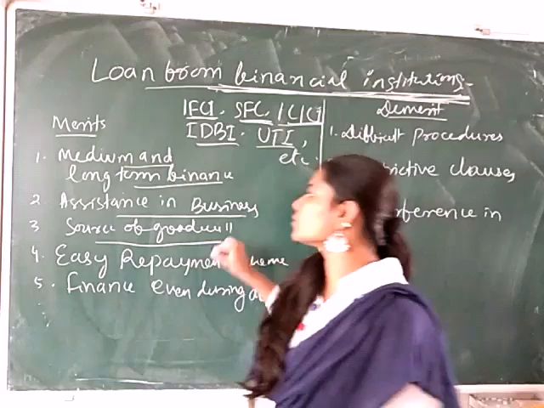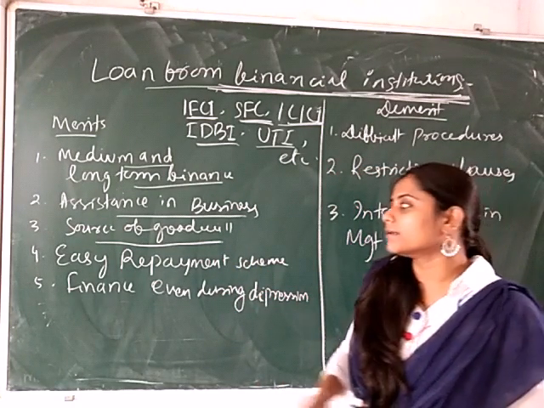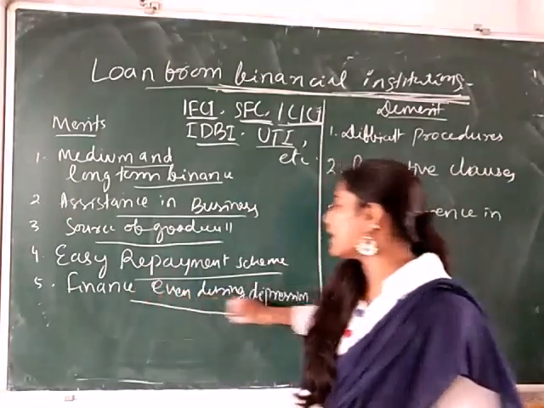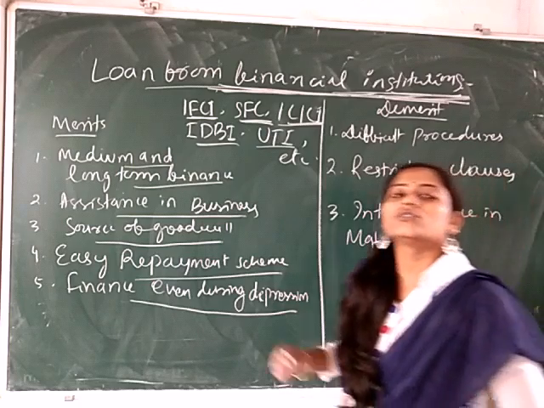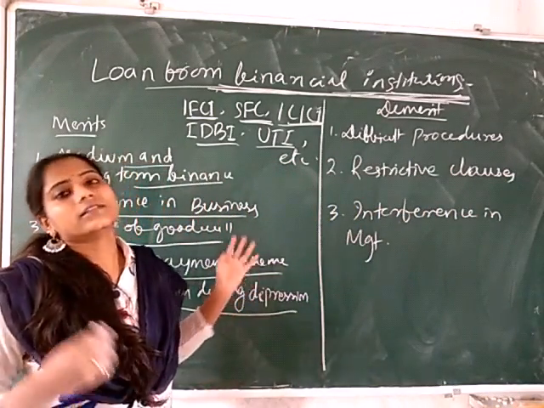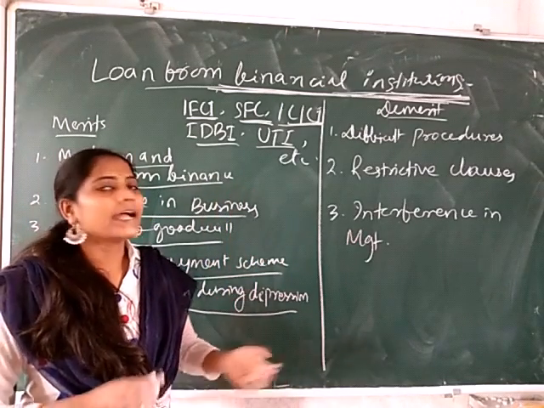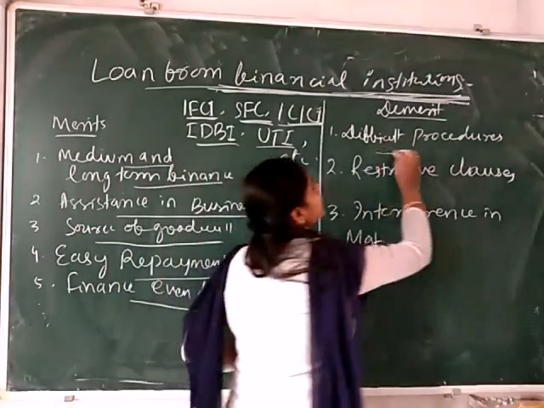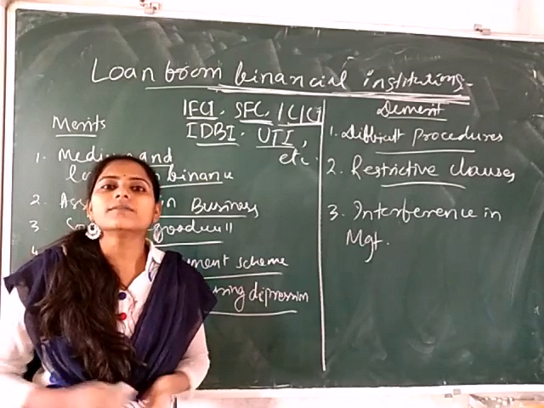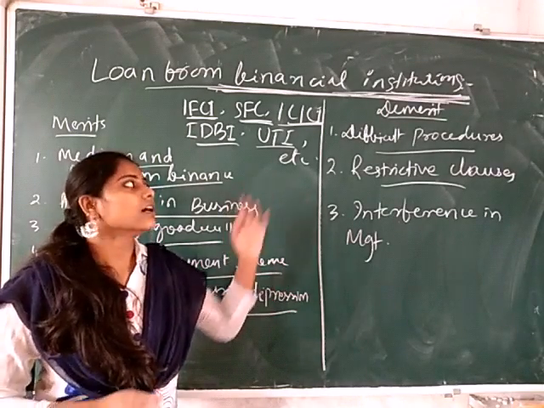The next is source of goodwill. It also generates goodwill for the company, and it offers easy repayment schemes and finance even during depression. So if the company is at the stage of recession, these institutions also provide loans to that company. And the demerits are difficulties, procedures and restrictive clauses, because it is based on a number of formalities. So these are basically the demerits related to this concept.